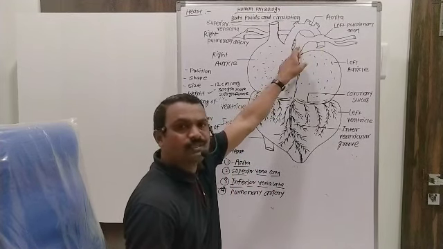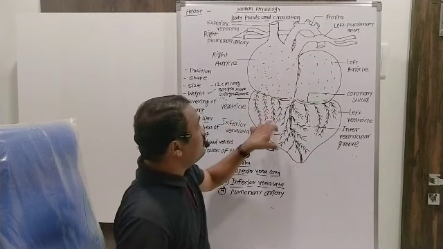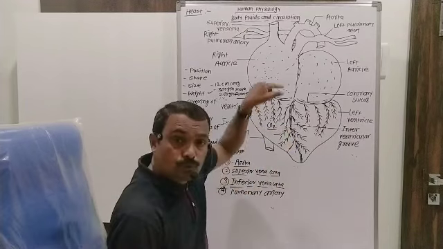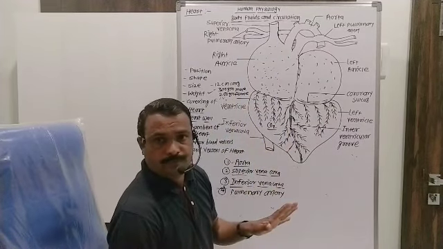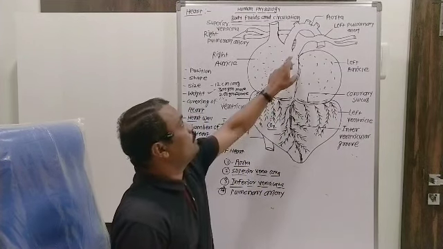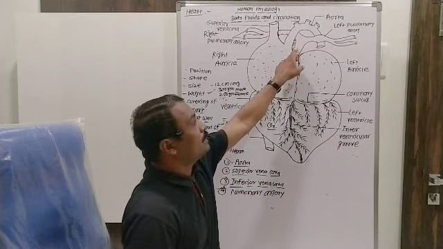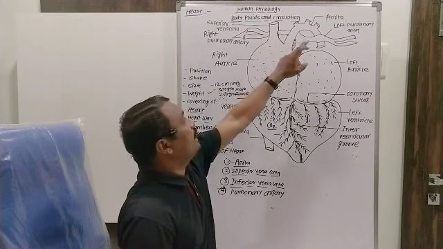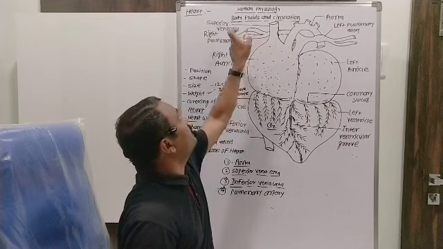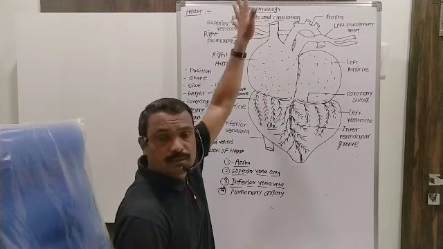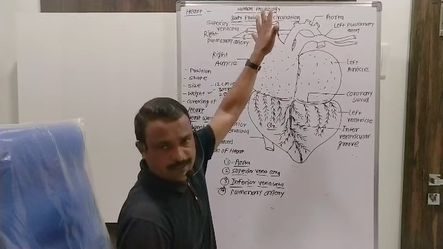This pulmonary artery is useful to carry the deoxygenated blood from the right ventricle to the lung for oxygenation. This pulmonary artery, or pulmonary trunk, divides into two branches, right and left. That's why the names are given: right pulmonary artery and left pulmonary artery, which carry blood toward the lung for oxygenation.